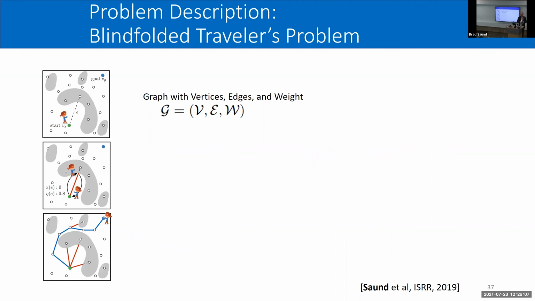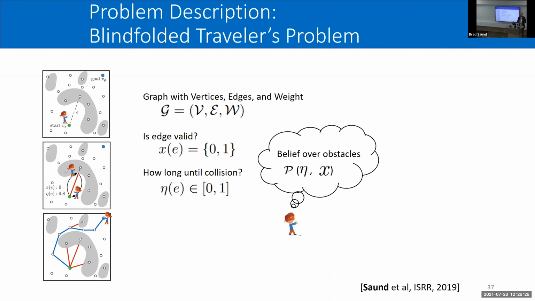Formally, I define a graph with vertices, edges, and edge weights. Edge weights are basically the distance the robot has to travel. And we also need to know: is the edge valid given the true obstacles, and how far can we traverse that edge until we collide? The robot doesn't know these exactly, but instead has a belief over this edge validity and this blockage, how long we can travel until collision.